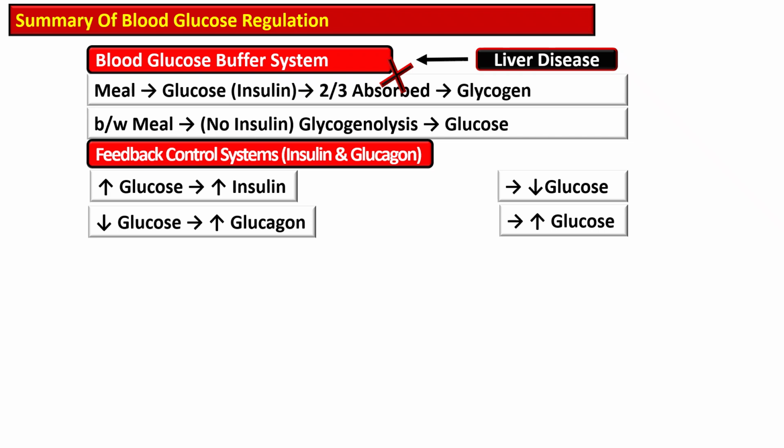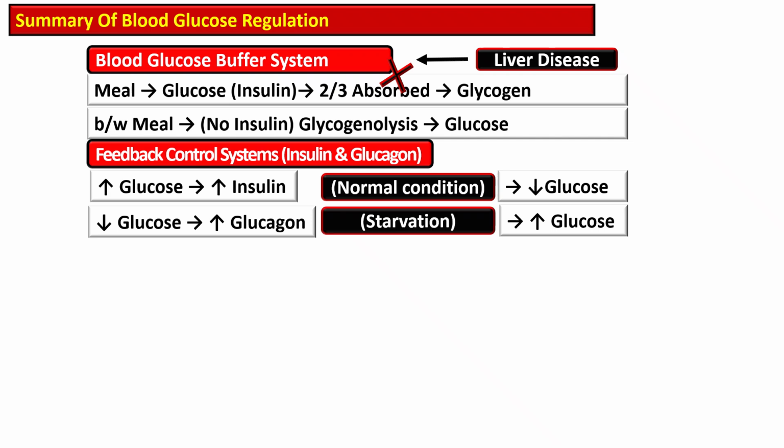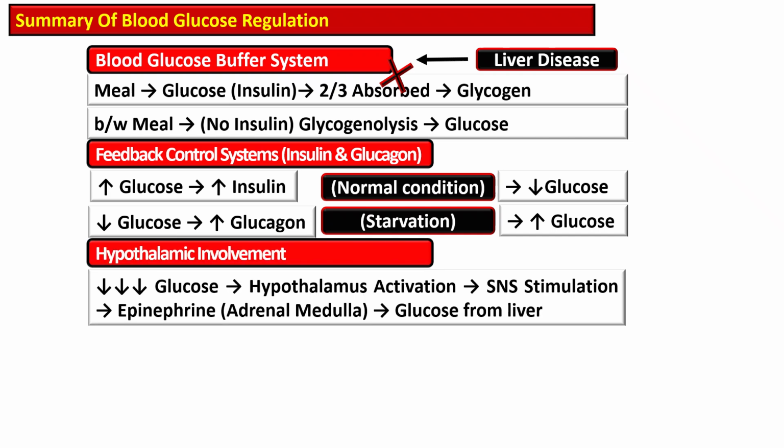Insulin regulation is usually more dominant, but glucagon becomes crucial during starvation and intense exercise or stressful conditions.